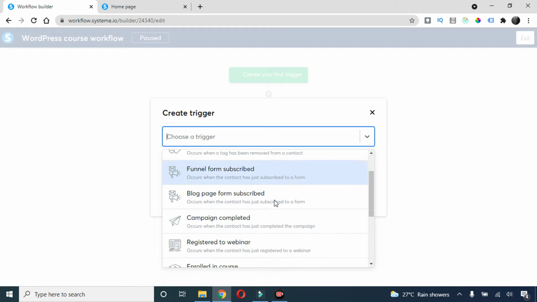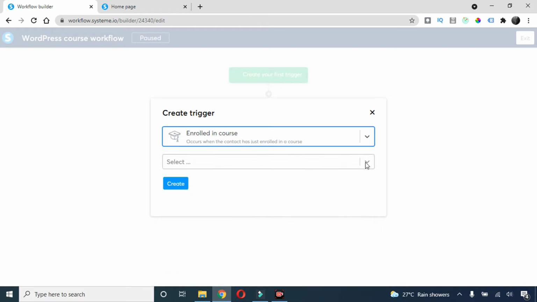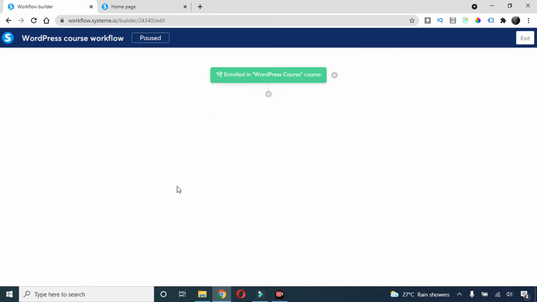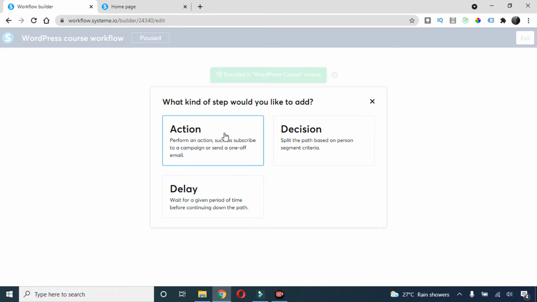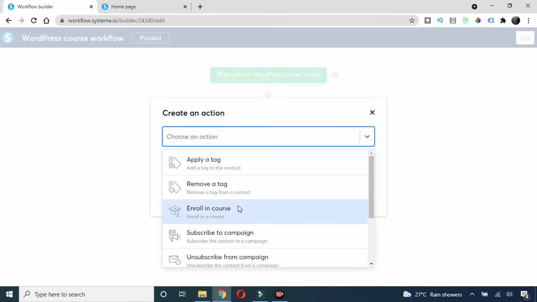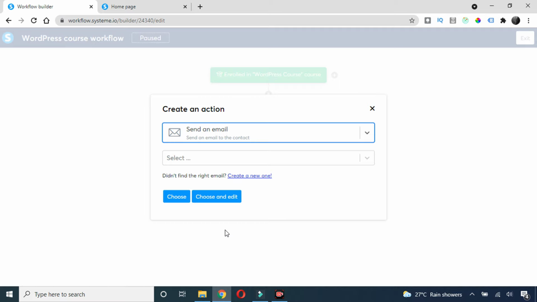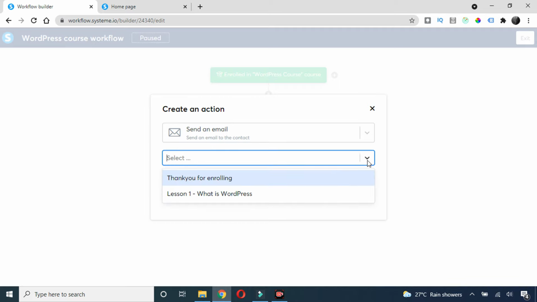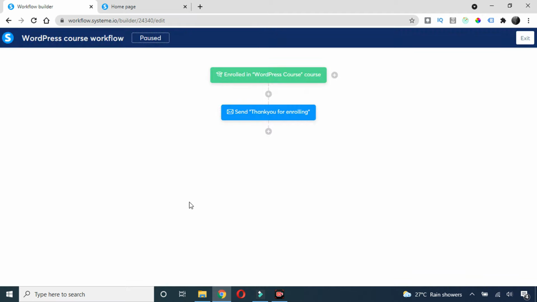I'll go down and choose this enroll in course option, and I will choose my course here and click on create. So it means that if somebody is enrolled in the course, this workflow will start. Then I will click on this plus icon here. Here we have three options: action, decision and delay. I'll choose action first, and inside this action I will choose send an email. I will choose the email, this thank you for enrolling email, and then click on choose. So it means that if somebody enrolls in my course, they will get this first email, which is thank you for enrolling.